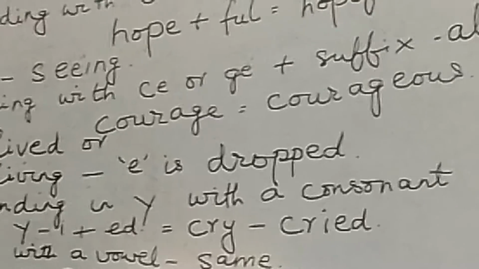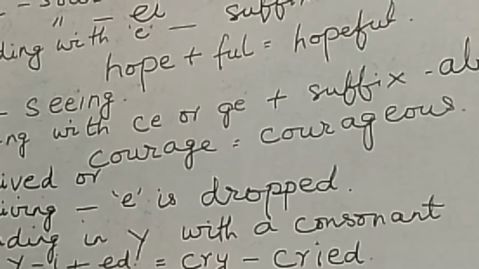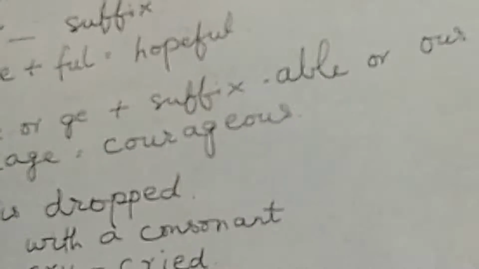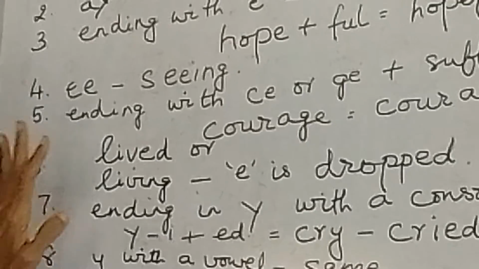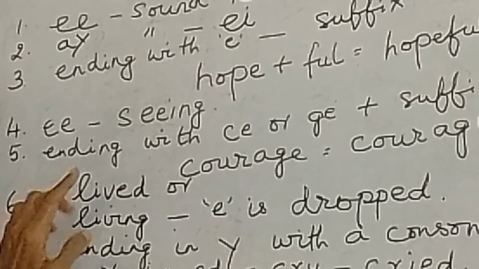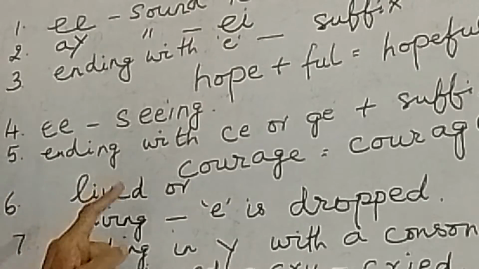For example, courage becomes courageous, where E remains, COURAGEOUS. But if we use double E together in a word, like see, and add ing, then both the E's remain, and we say in spelling, and for pronunciation, seeing.